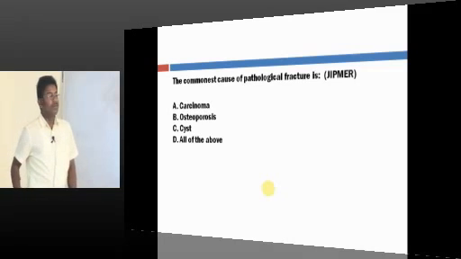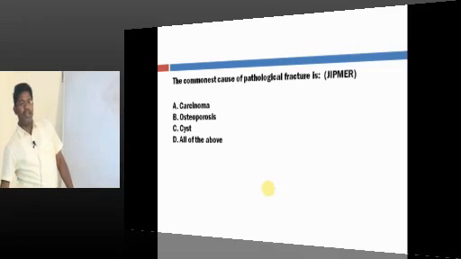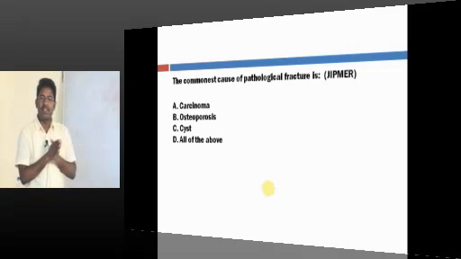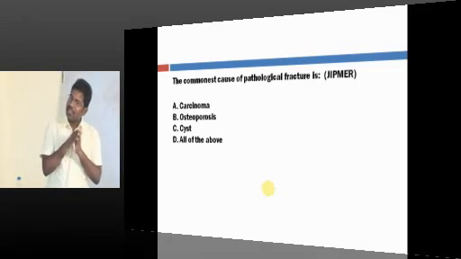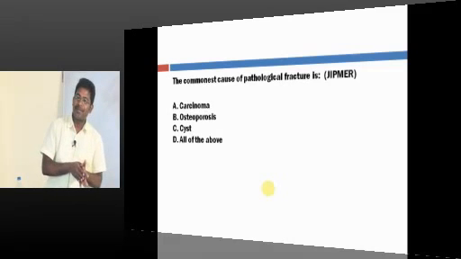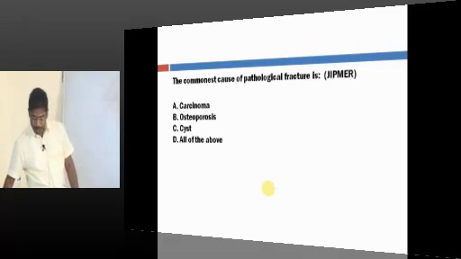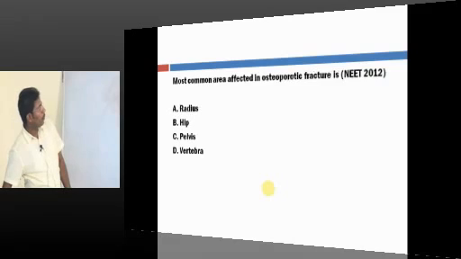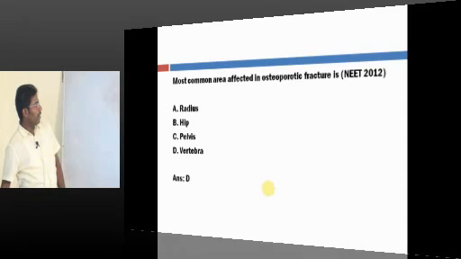What is your answer? Osteoporosis. This question has been asked in various exams repeatedly, and the commonest cause of pathologic fracture is osteoporosis. Commonest site of pathologic fracture is vertebra. Very good. The bone most affected in osteoporotic fracture is vertebra or spine.